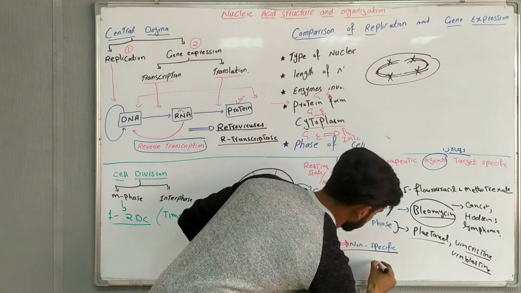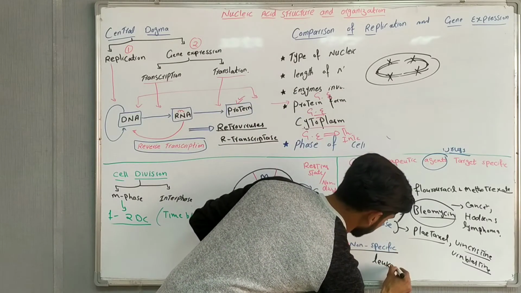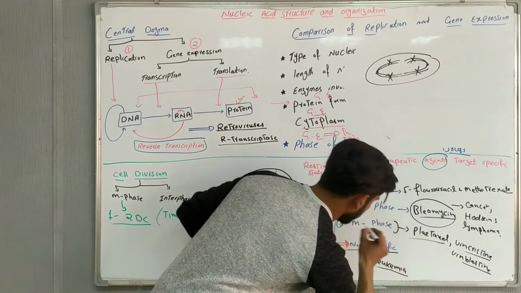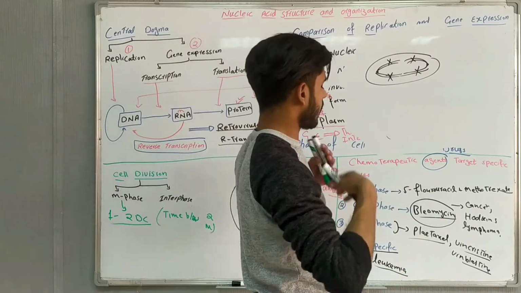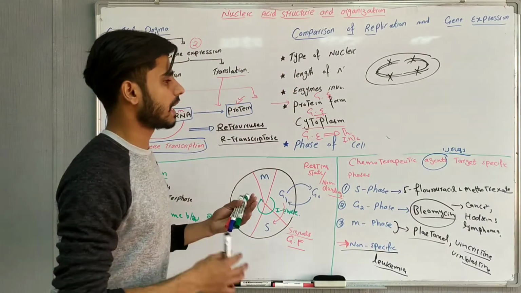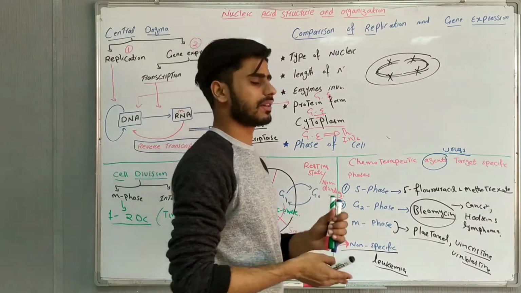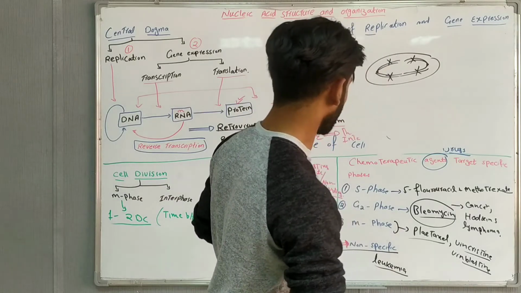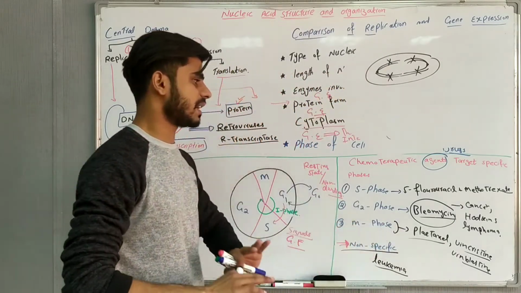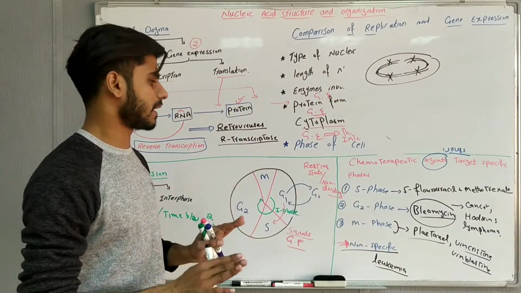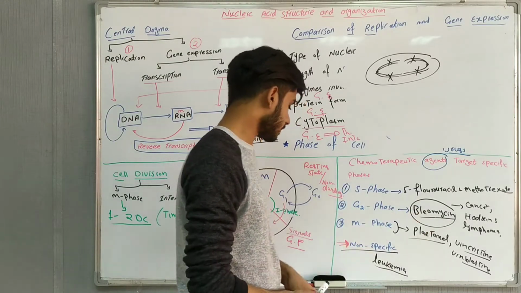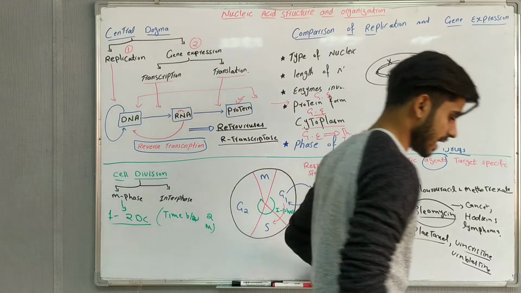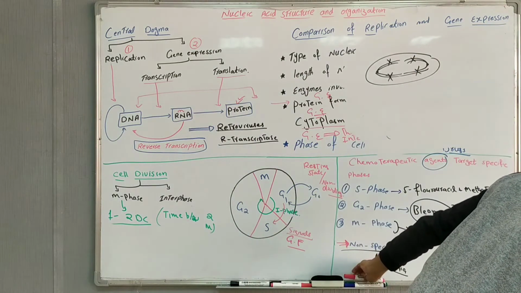Non-specific drugs are used for leukemia, and they have the same mechanism: they will stop the cell division. When the cell division stops, then we can treat the cancer. We can treat leukemia, but it's non-specific. But the S phase, G2 phase, and M phase have some specific drugs which act on them and give their specific function.